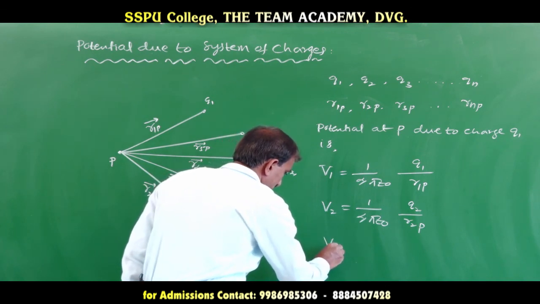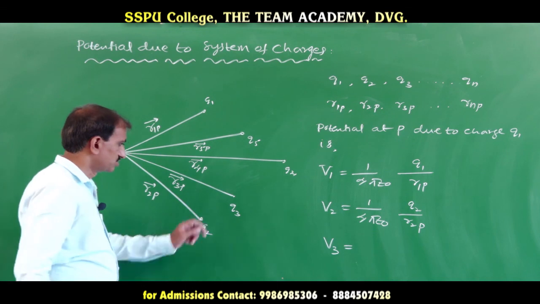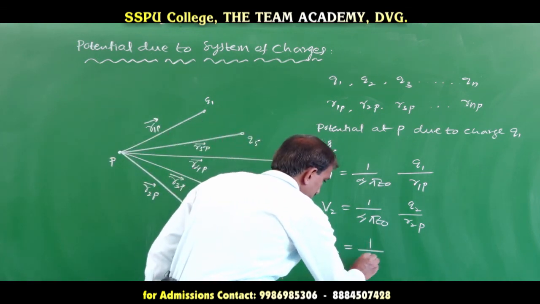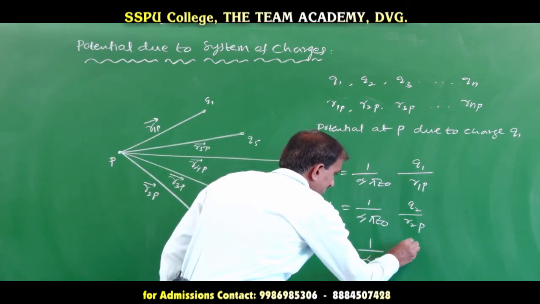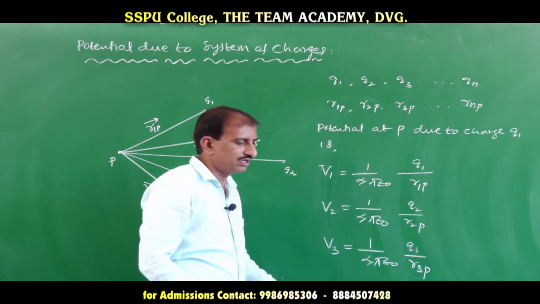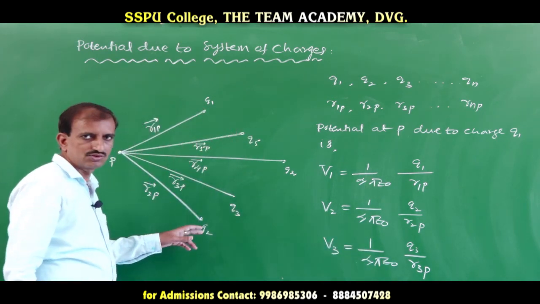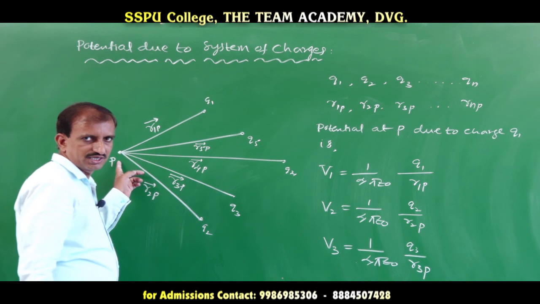Similarly, the potential at P due to charge Q3 is 1 over 4 pi epsilon naught into Q3 divided by R3P. R1P, R2P, R3P are the distances of charges Q1, Q2, Q3 from the point P respectively.